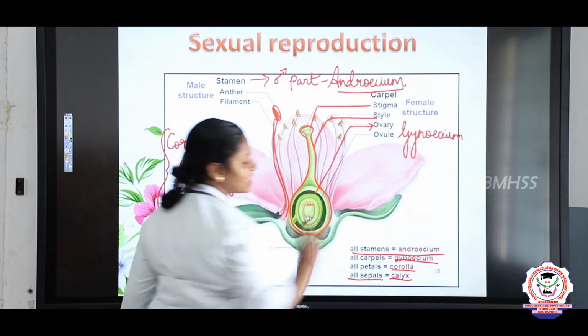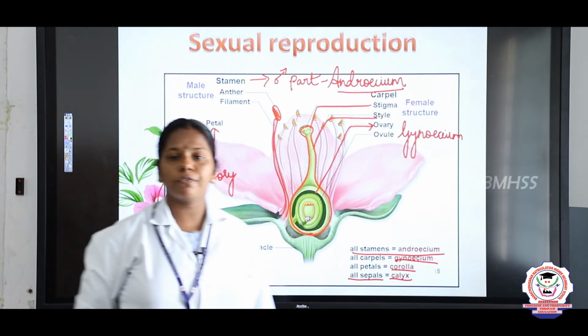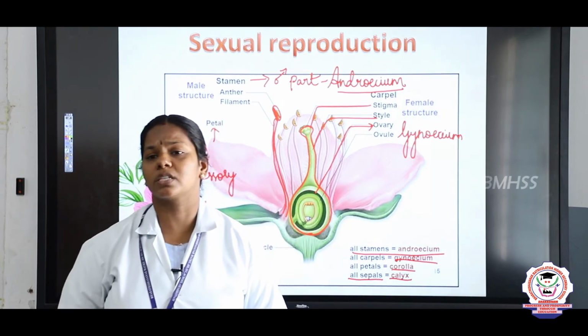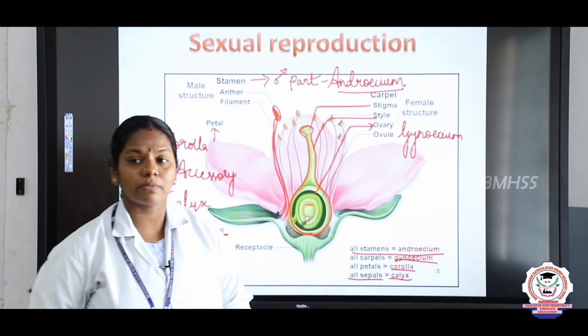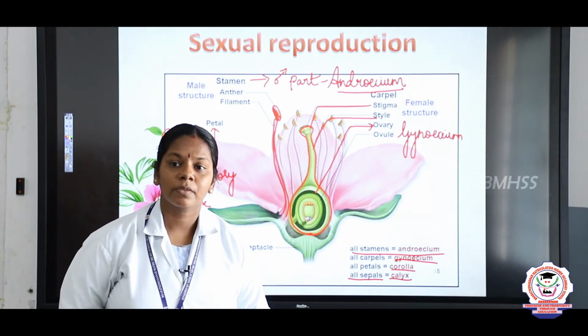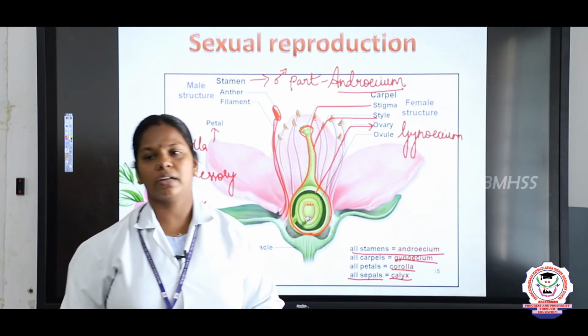Androecium. So, from this we have studied about the structure of the flower. Now, I will ask you some questions. Naveen, just answer my question. What are the all sepals fused to form a what structure? Calyx. Yes, very good.